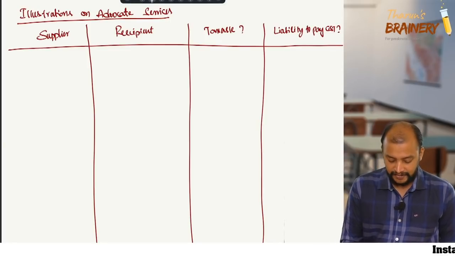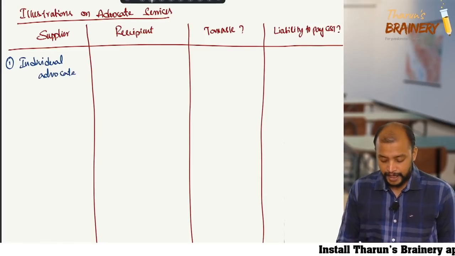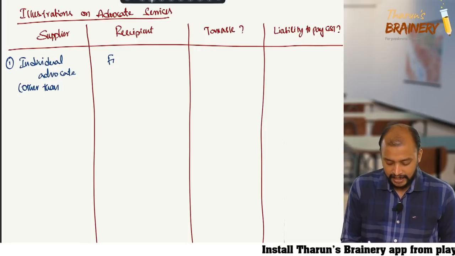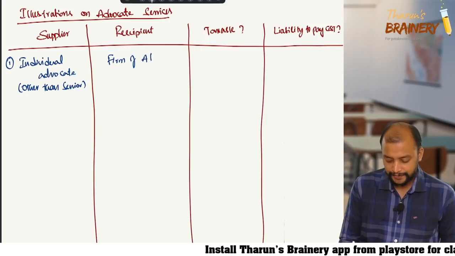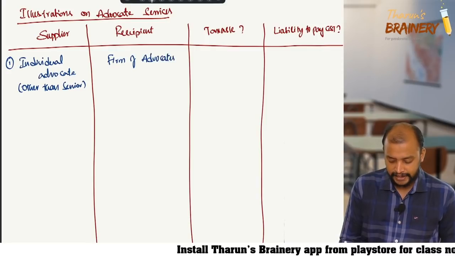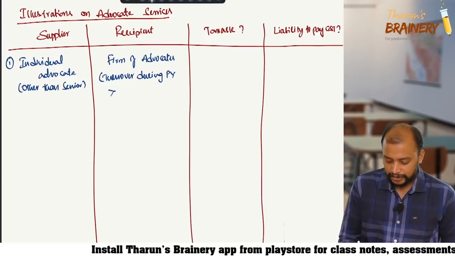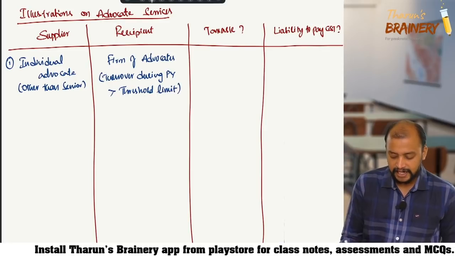Now, first, supplier is individual advocate, other than senior. And the recipient is firm of advocates. Turnover during previous year exceeds threshold limit. See, I am just writing the questions.